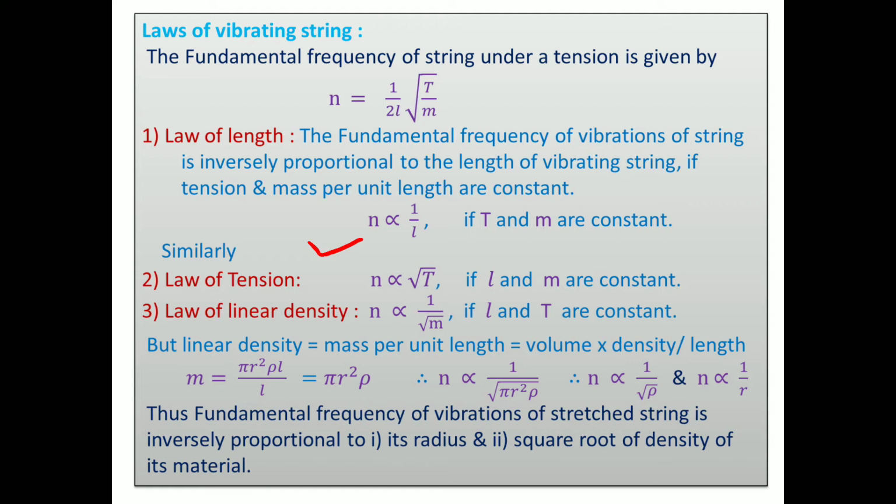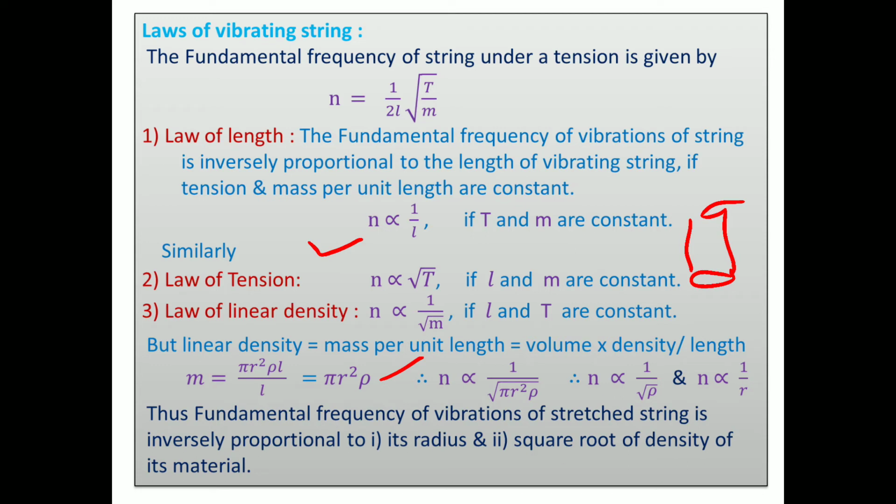Then we know that the wire is a cylinder. And what is the volume of the cylinder? Volume of the cylinder is pi r square L. Pi r square is the area of cross section, related with thickness. L is the length and rho is the density. So pi r square rho L upon L. L gets cancelled. So linear density equals what? Pi r square rho. Directly you can take it.